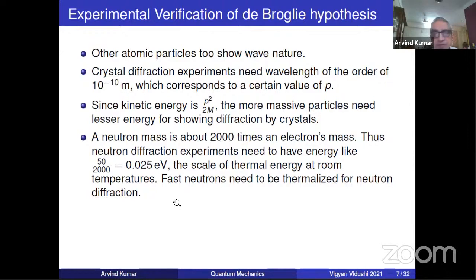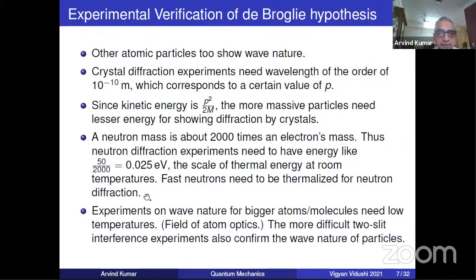So such experiments have been done. In fact, in our country also in BARC, reactors give very good sources for neutrons, but they have to be thermalized before you do this. And there was very high quality work, internationally recognized, done in neutron diffraction in India.